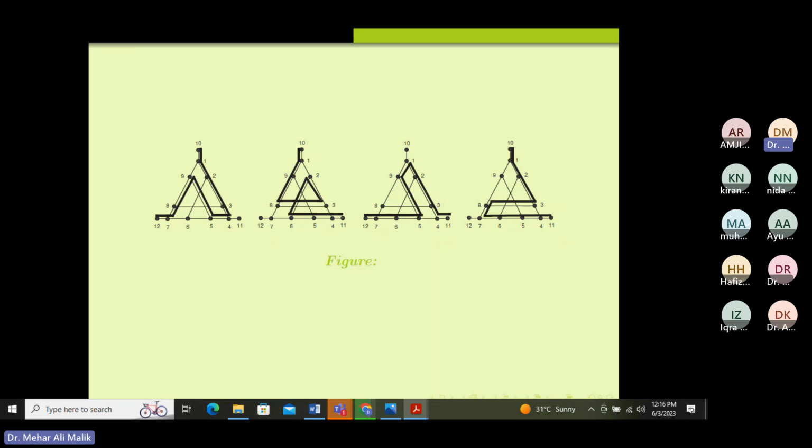This is still an open problem. If you can find such a graph with fewer than 12 vertices, you will be able to publish a research paper in a very good journal. It is not easy to find a graph smaller than this, but you can still do it.